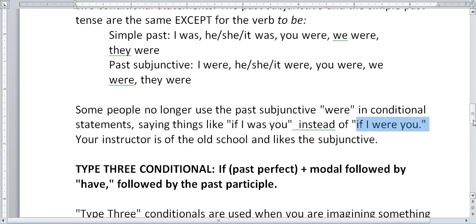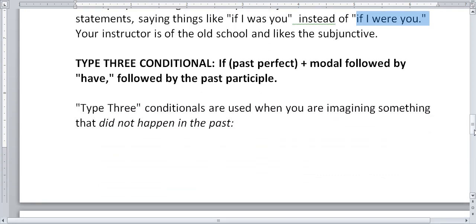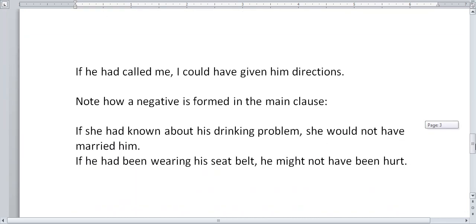Okay, let's go on to type 3 conditional. And this may be quite new, something that you haven't studied yet. This is what we call the past conditional or unreal past conditional. And this is used when you're imagining something different from what really happened in the past. And you have a past perfect, and then a modal, and then have, and the past participle. This is what it looks like.